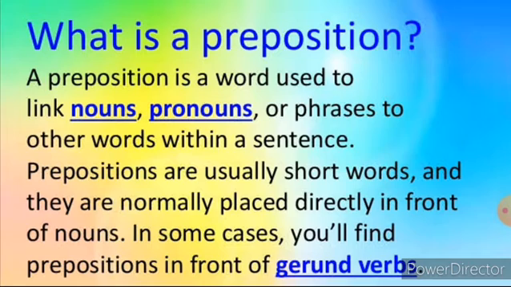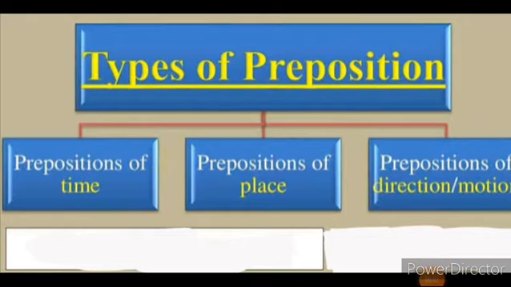Listen, children, a preposition is a word that is used with a noun or pronoun and connects it with the other words in a sentence. So for this purpose, we have to use prepositions. And this preposition consists of 3 types. One is the preposition of time, the second one is the preposition of place, and the third one is the preposition of movement. The first one is the preposition of time.